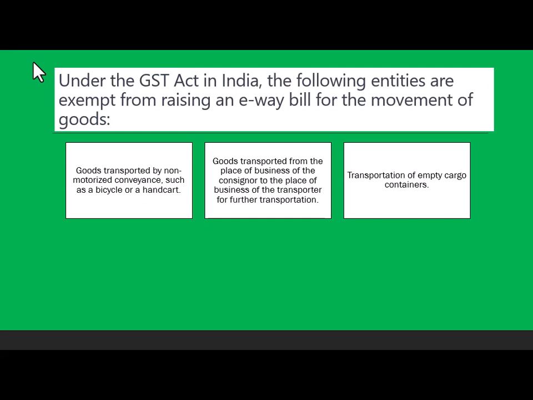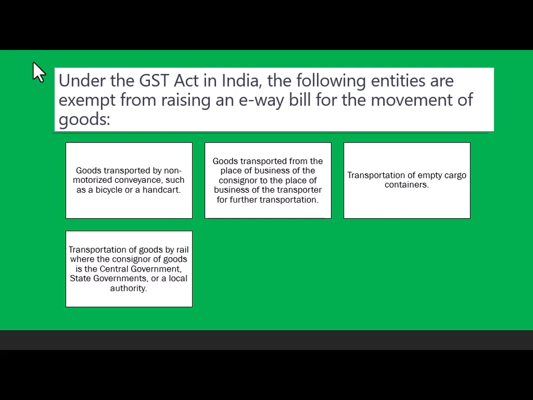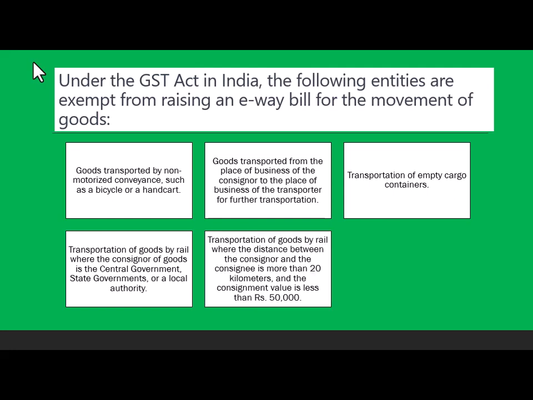Transportation of empty cargo containers. Transportation of goods by rail, where the consignor of goods is the central government, state government, or local authority. So if there is central government involvement, then there is no e-way bill. Transportation of goods by rail, where the distance between the consignor and the consignee is more than 20 kilometers and the consignment value. So again, this is self-explanatory.